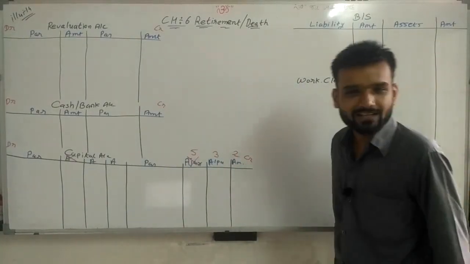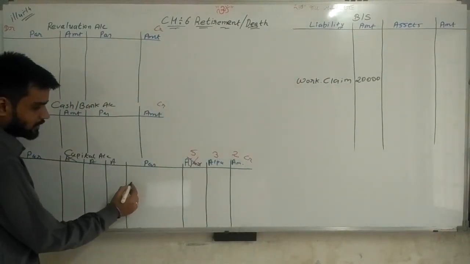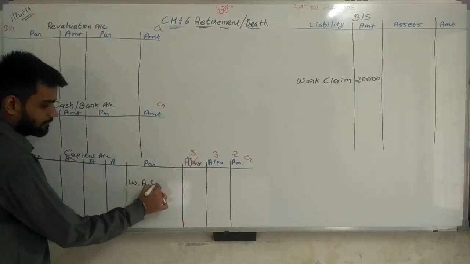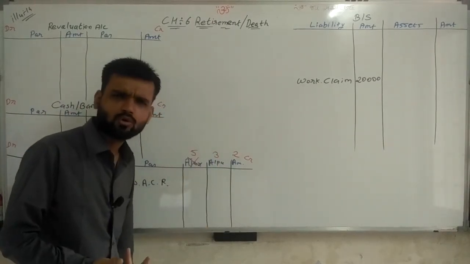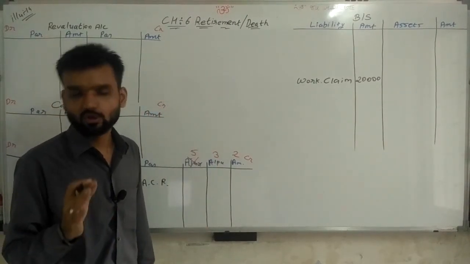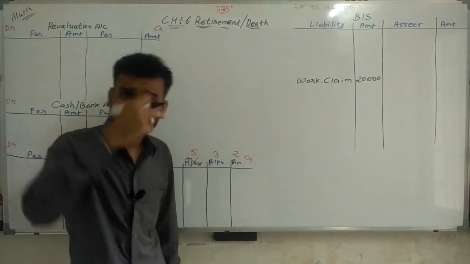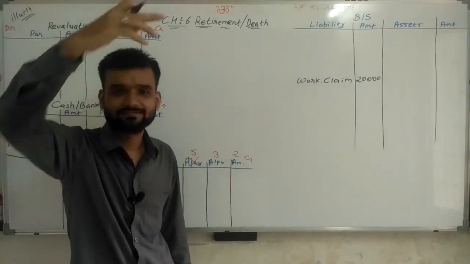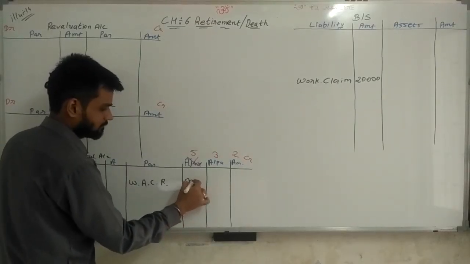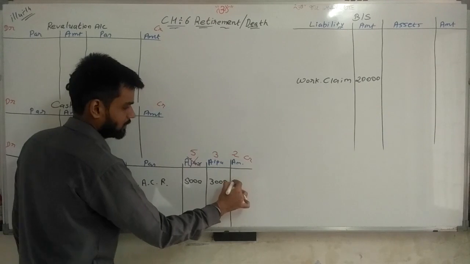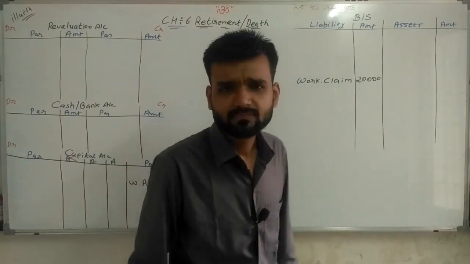So here we are distributing worker compensation reserve. That we are distributing in the ratio of 5:3:2, the old ratio. Simple, we know. But 10,000 rupees is still because only 10,000 remaining. 20,000 is my liability. This is same method as per chapter admission. So 5:3:2, 5,000, 3,000, 2,000. Complete, sir. Simple. We get it.